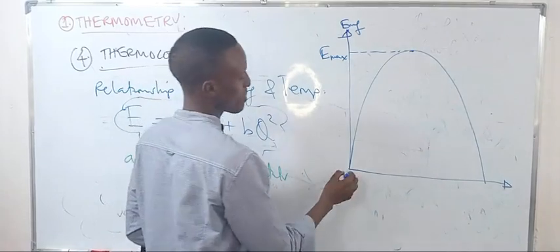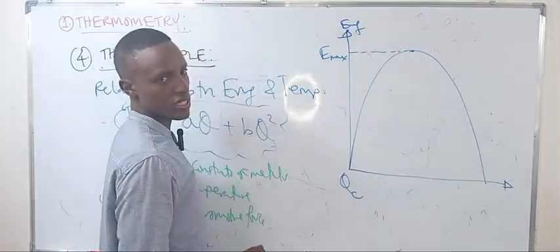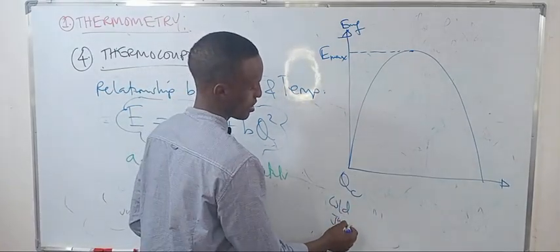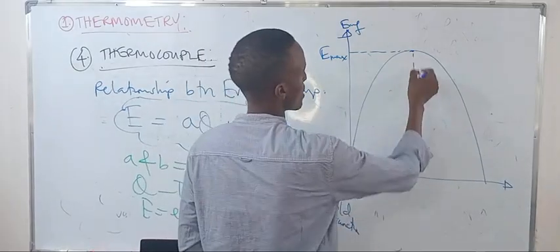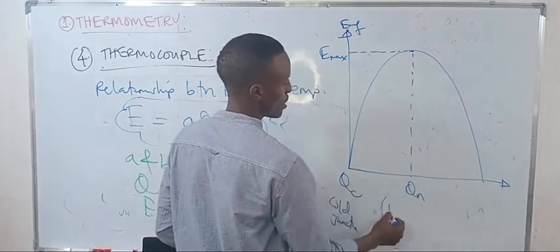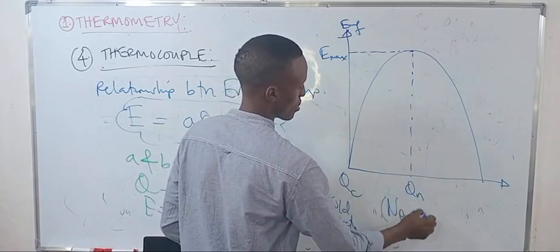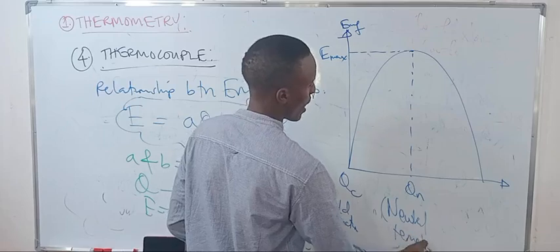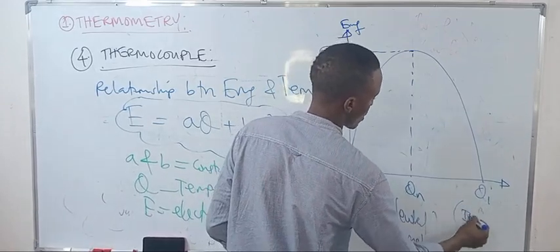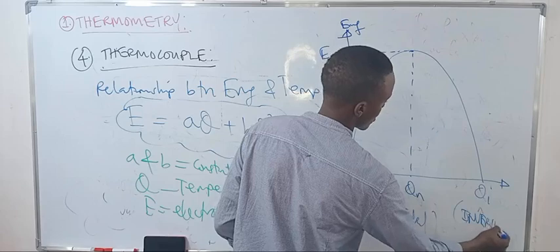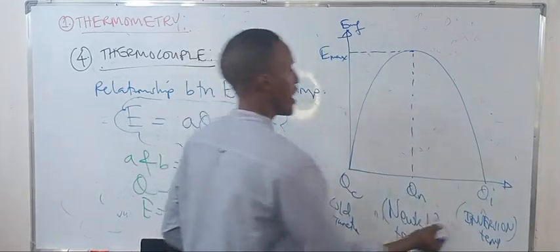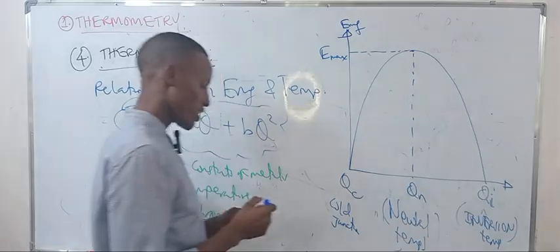Chief, this temperature is what we call the cold junction temperature. The temperature here at maximum EMF we call the neutral temperature, theta N. The one here, where it inverts, we call the inversion temperature, theta I. That's all about it.